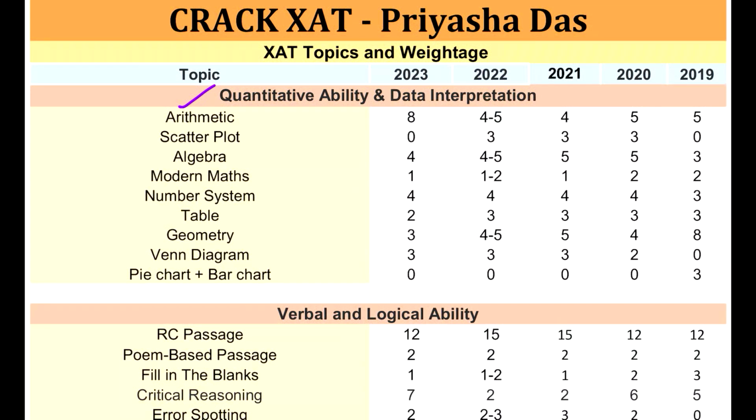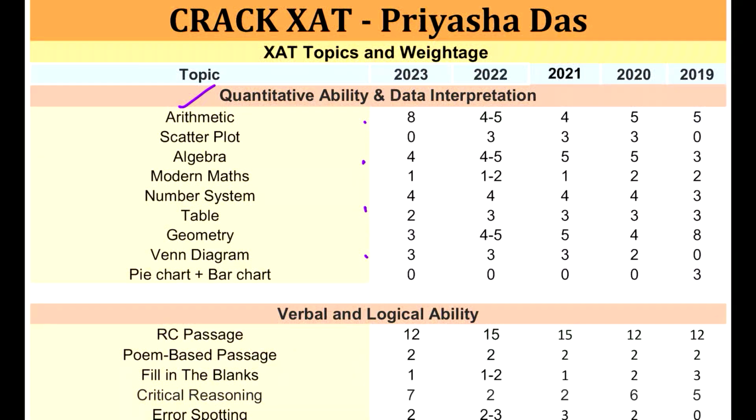In today's video, we will be making a ranking of the topics which are very frequently asked in the paper across the last 5 years, and we will be seeing how effectively every aspirant is supposed to revise in the last 3 days.